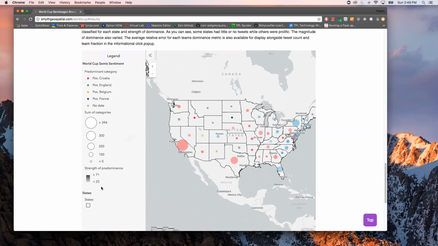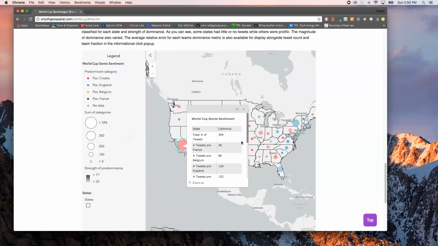So what was the strength of predominance behind each team in any given state? And you can see that with some of these brighter colors here. Like Vermont, very strong fan tweets in support of the English team. California, a lot of tweets, period, predominantly for Croatia, and it was somewhat close. You can tell by the lesser gradient here for team dominance in this state.